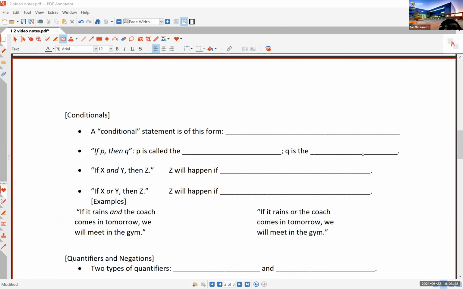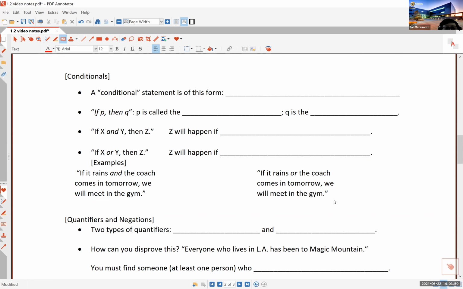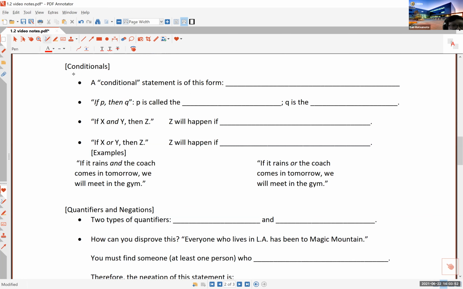Okay, section 1.2, page 2. We have these statements called conditionals. What is a conditional? Well, that has the words if and then in it. A conditional statement is of this form: if P, then Q. What does that mean? Basically, the P part is what you assume, and Q is the result of assuming P.